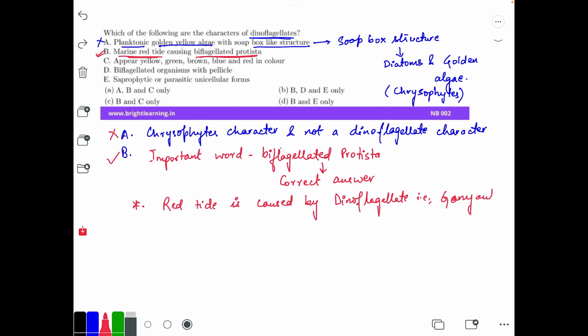Now C says that they appear yellow, green, brown, blue and red in color.